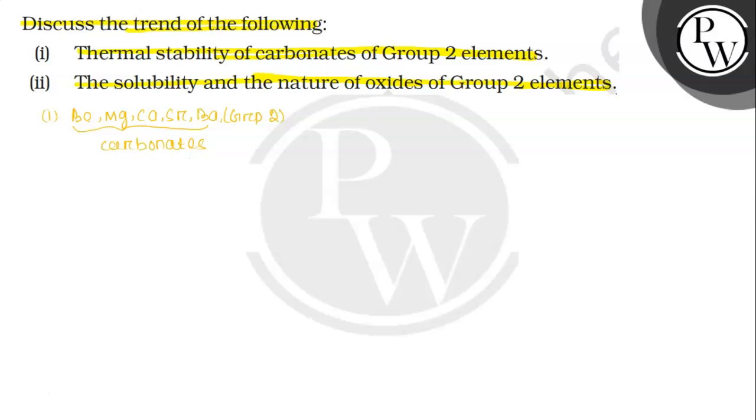All alkaline earth metals can form carbonates. And if you go from top to bottom, then the electropositive character increases.